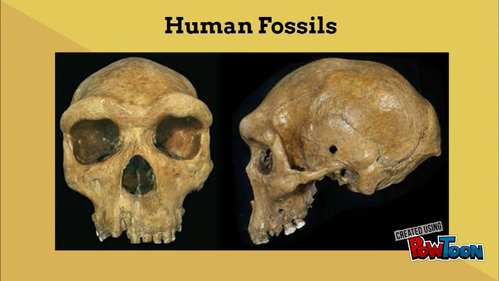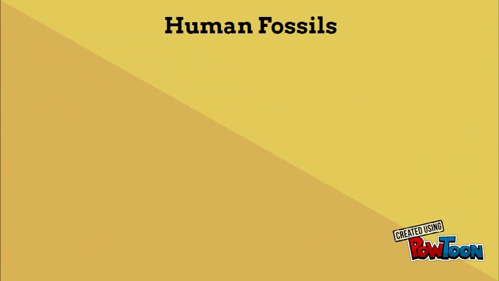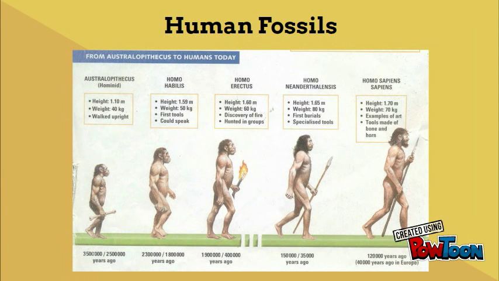Human fossils serve to highlight the differences and similarities between current and extinct species. Scientists use these fossils to calculate their age, and also they categorize them to determine when the organisms lived relative to each other.